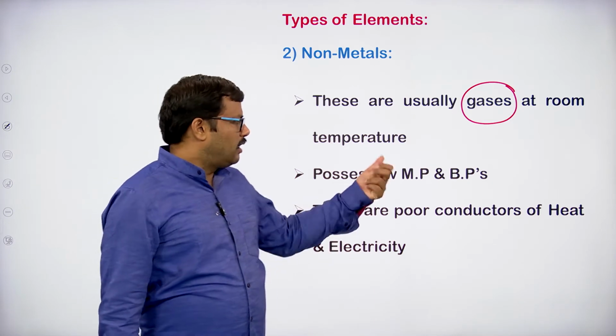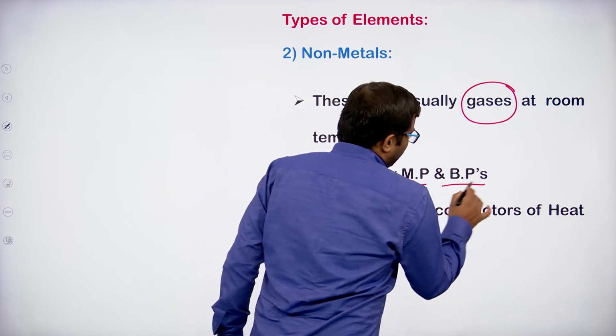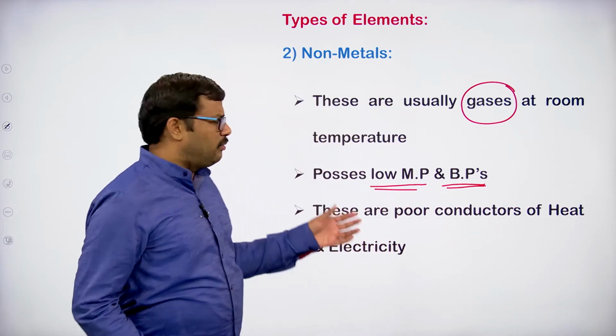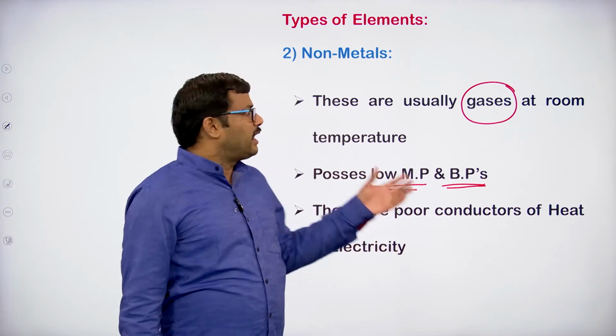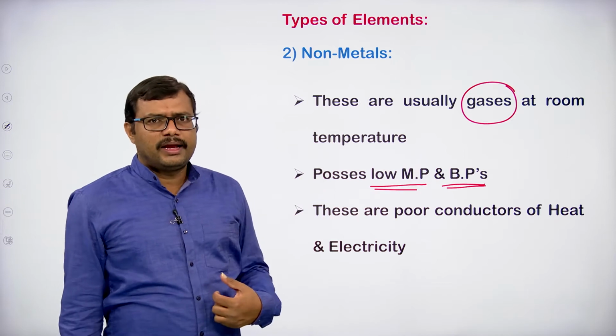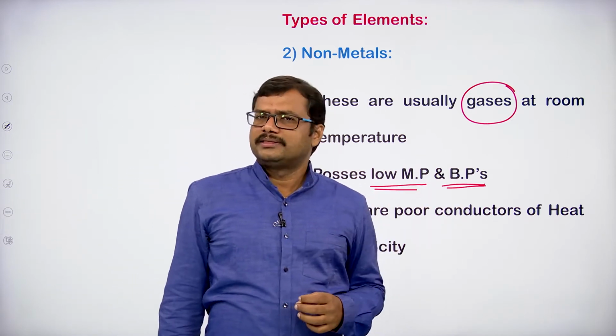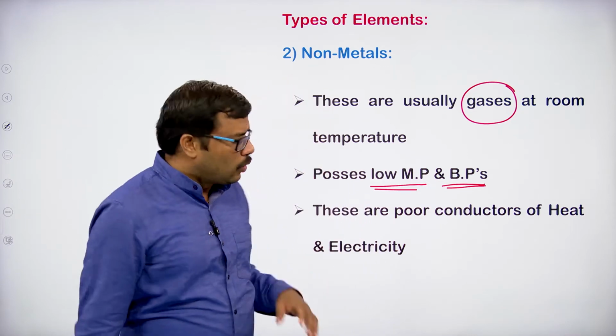There is no doubt. And because these are gases, most of them will have low melting and boiling points. So the boiling and melting points are also very low in the case of non-metals, because most of them exist as gases at room conditions. So their melting and boiling points come out to be very, very low, right?